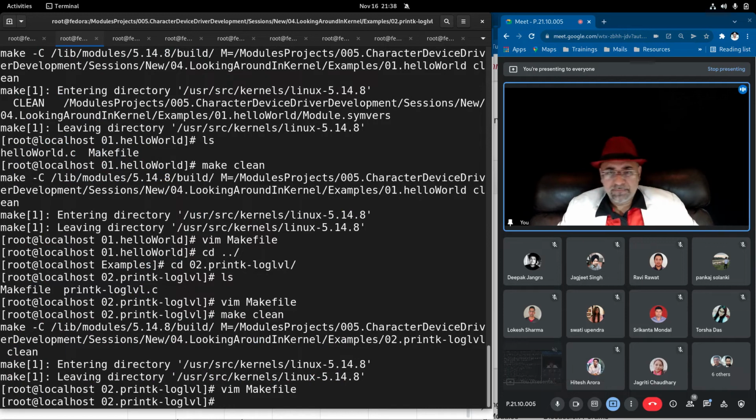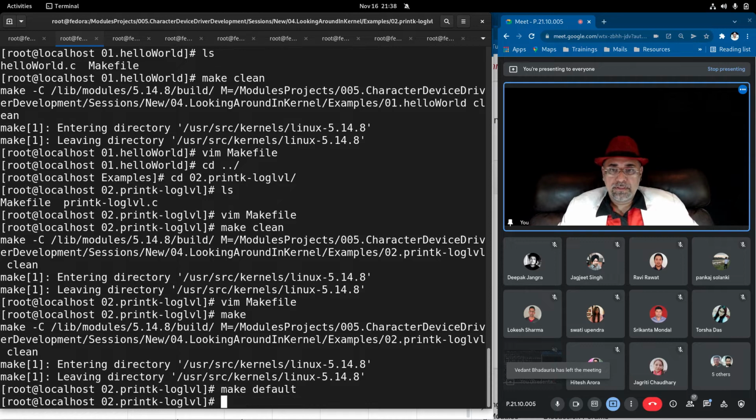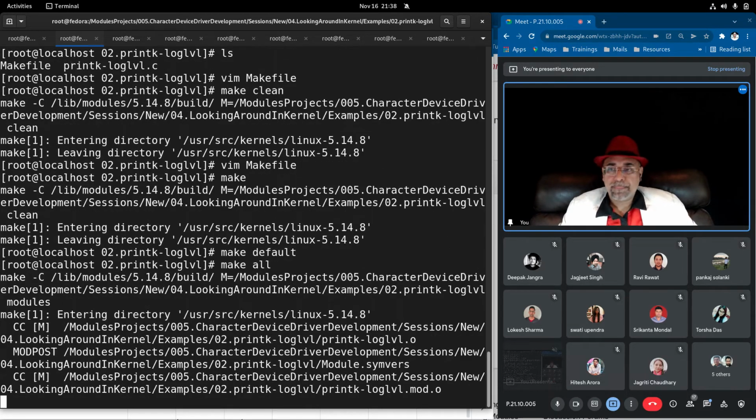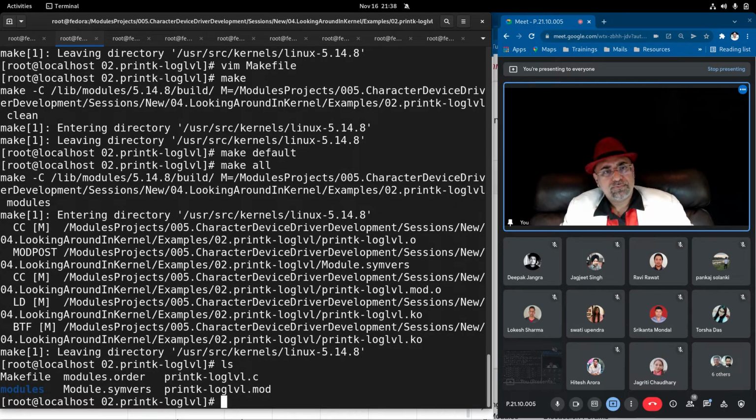Okay, so the make file we have seen just now. Let's make it done. We have to do make clean, then make default, then make all. Now it will work. Okay, 3 stages. The kernel also has make head, then make modules, and make modules install. So this driver will also work like this. Now we'll insmod.